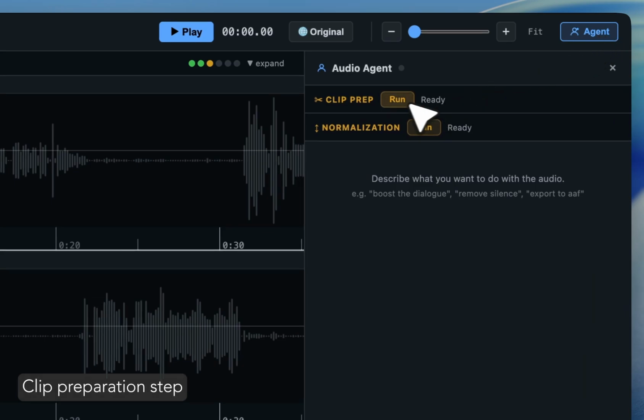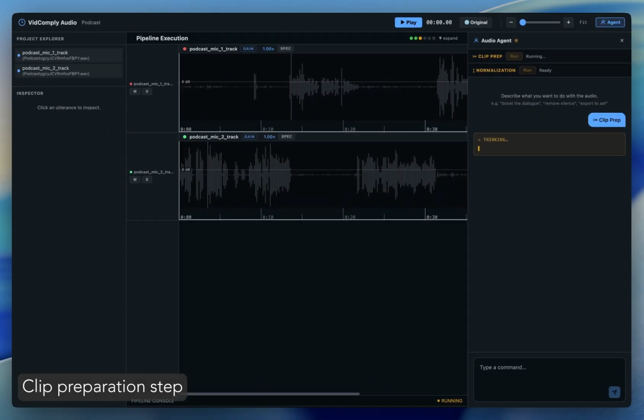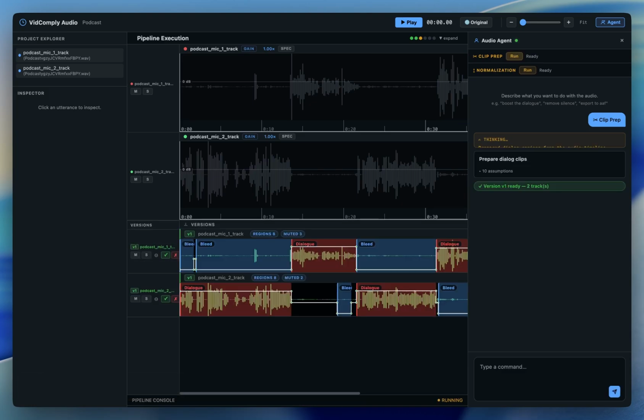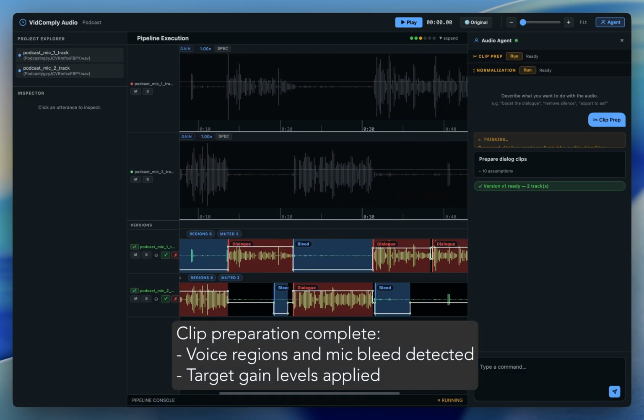First, we initialize the clip preparation step. The audio agent analyzes the tracks, accurately detecting voice regions and microphone bleed, and establishes the baseline target gain levels.